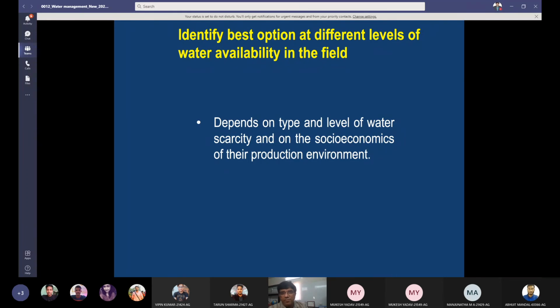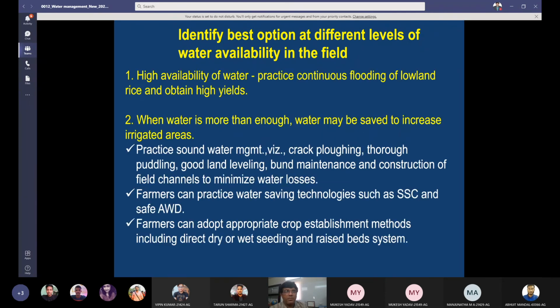According to the water availability, we can change the method of irrigation. It depends on the type and level of water scarcity and on the socio-economy of their production environment. So identify the best option for different levels of water availability in the field. With high availability of water, practice continuous flooding of lowland rice and obtain high yields. Remember this: if high availability of water, practice continuous flooding of lowland rice and obtain high yields.